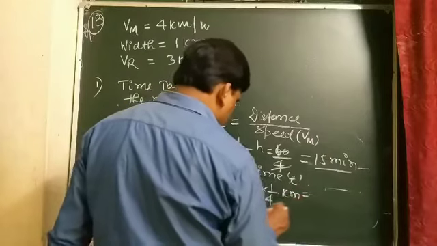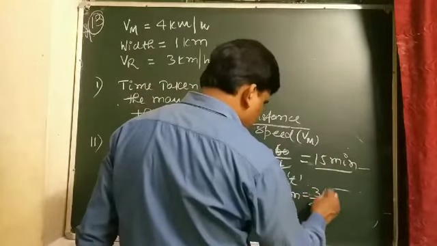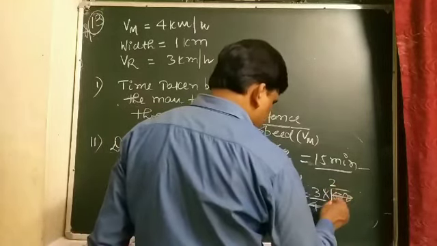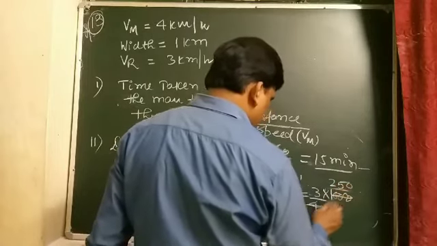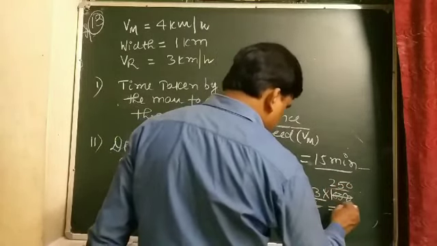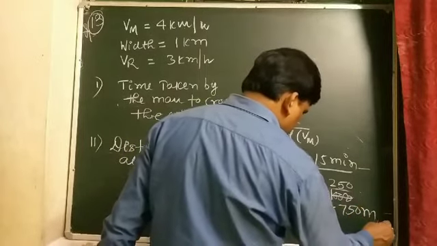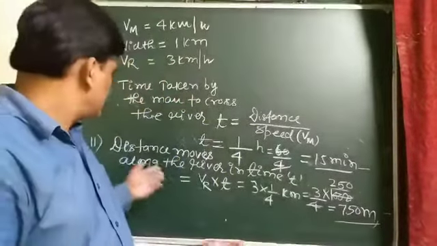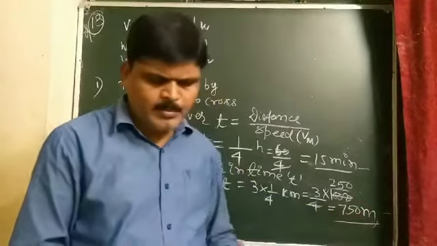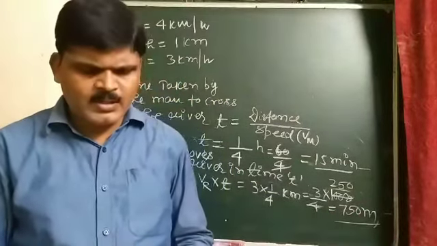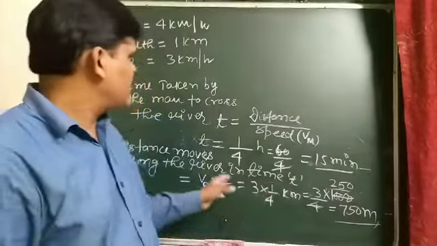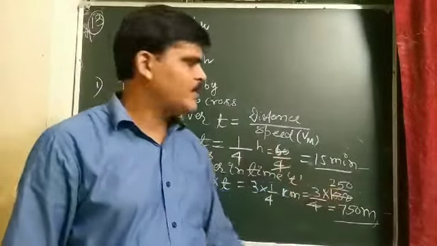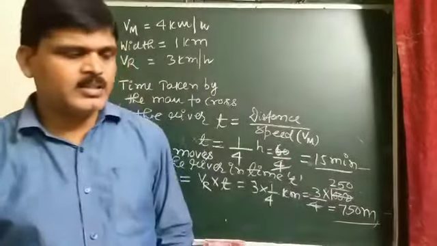So the distance covered comes out to be 3/4 kilometer. It will change into meters: 3/4 times 1000 comes out to be 750 meter. So the second answer, how far down the river, is 750 meter when he reaches the other bank, and the time taken by the man to cross the river is 1/4 hour or 15 minutes. This is the answer of this given question.